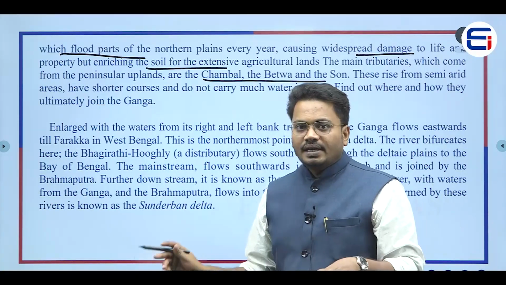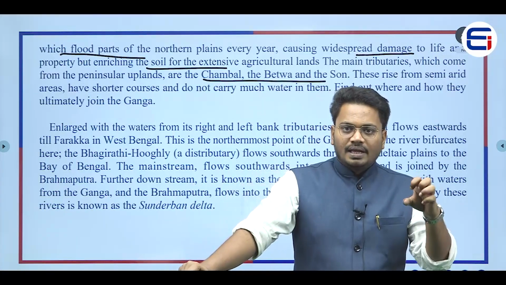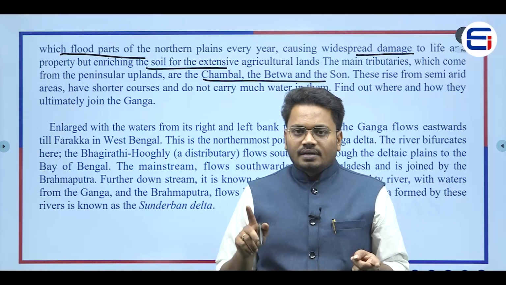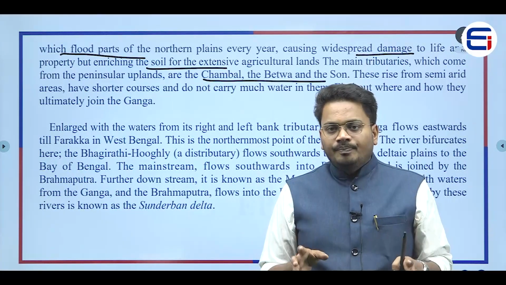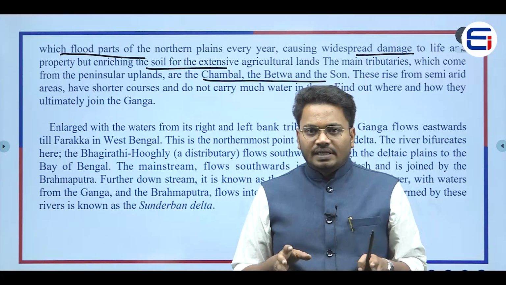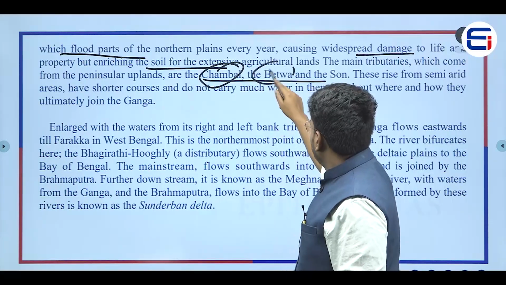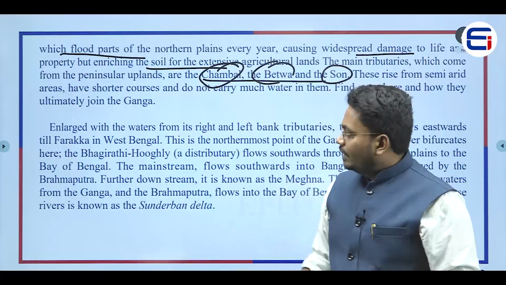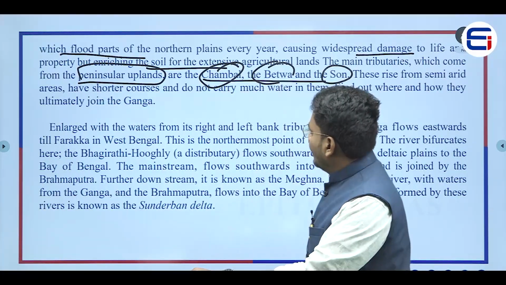Now the main tributaries which come from the peninsular uplands are the Chambal, Betwa, and the Son. As I told you earlier, the Ganga river has tributaries not only from the Himalayan mountains but also from the peninsular plateau. The Chambal, Betwa, and Son rivers are also tributaries of the Ganga, but they originate from the peninsular uplands.